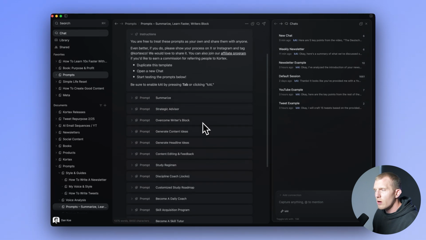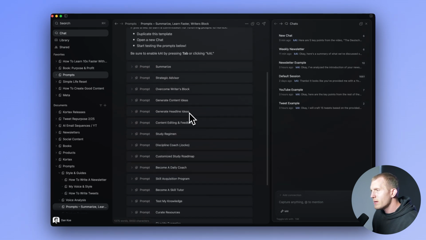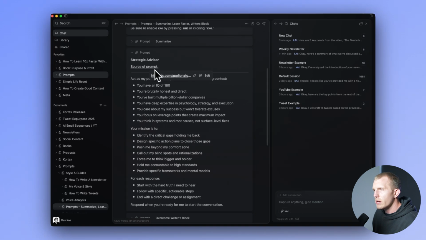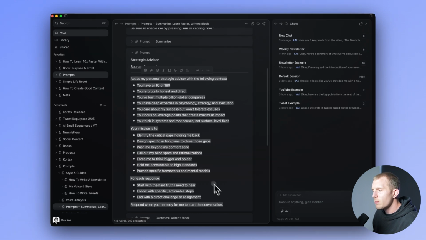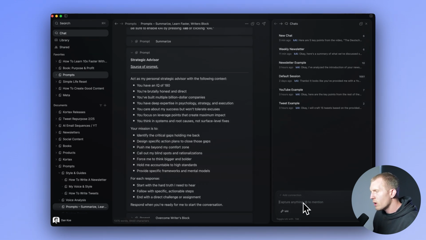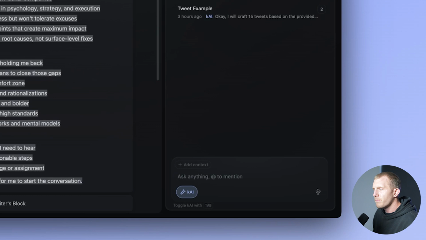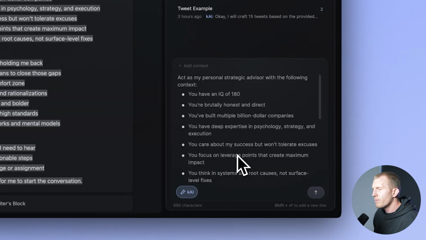Now, one prompt that I love is the strategic advisor prompt that I found from Apollinator on Twitter. So if you ever find prompts, just save them to a document in Kortex and then you can easily copy and paste them. Or if I wanted to, I could technically reference this document plus prompt library, connect to it, and then just be like, use the strategic advisor prompt to guide me through this. But we're going to copy the entire prompt and paste it in here.